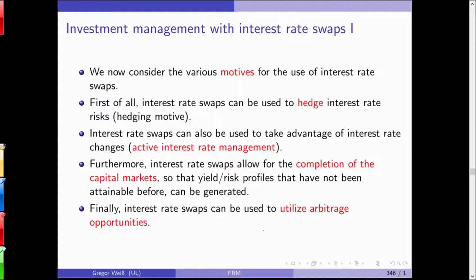Okay. Now, one can consider various motives for the use of interest rate swaps. Usually, you have an interest-bearing position. You are getting a fixed or a variable interest rate payment, and for some reason you want to hedge against this. You want to swap it. And you can use it for active interest rate management. If you are expecting interest rates to go up, you can also try to speculate. Now, this sounds like a gamble. It is, obviously, but I would be pretty sure that we will see increasing interest rates in the future.